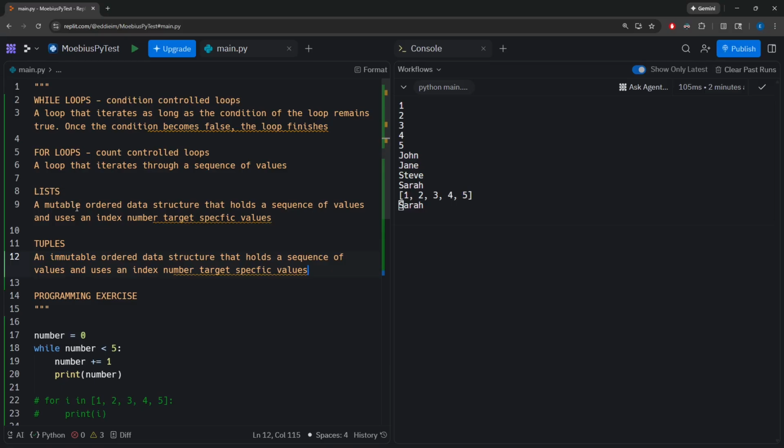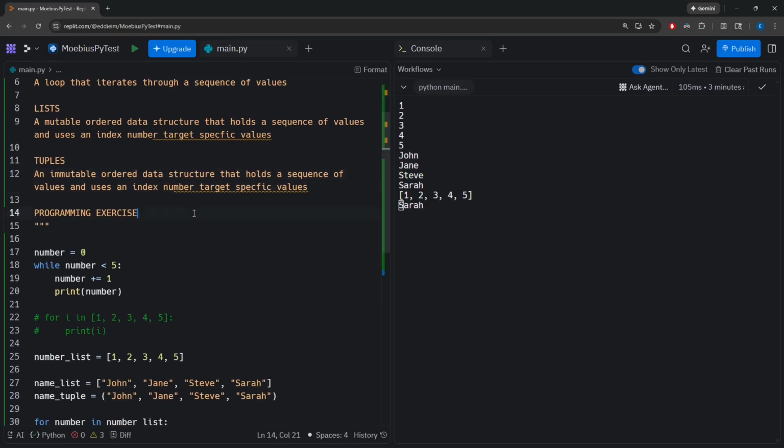So the only difference between lists and tuples is that lists can change in size and there are values that we can add or remove if we wish to. Tuples, on the other hand, once created, we cannot add or remove any values from the tuple.